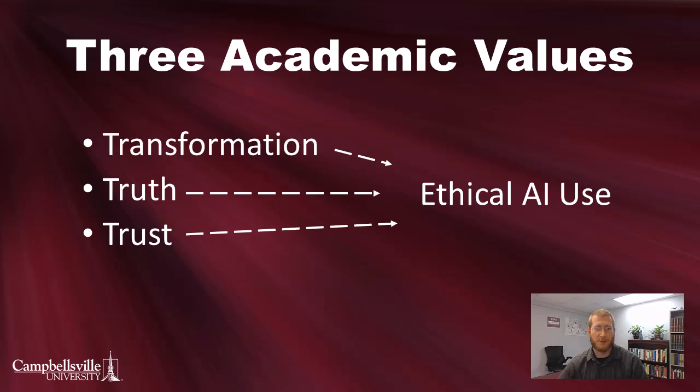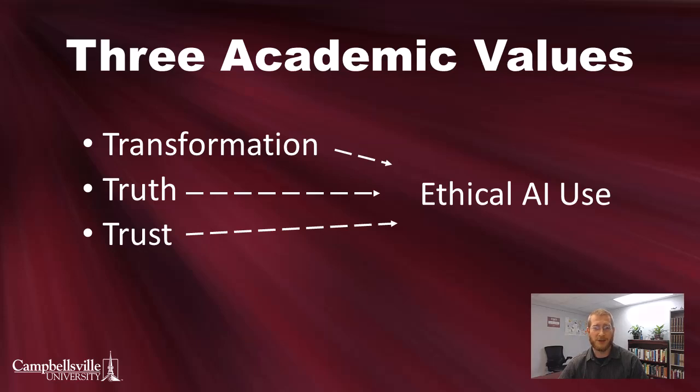Here are 3 principles that can guide us to make more responsible decisions concerning AI use in general: transformation, truth, and trust. Real transformation and growth only come through hard work. The value of transformation reminds us that we don't use AI to avoid the hard work of critical thinking, reading, and writing. We use AI so we can work harder on the academic tasks that matter the most, thus leading to deeper engagement, long-term learning, and skill development.